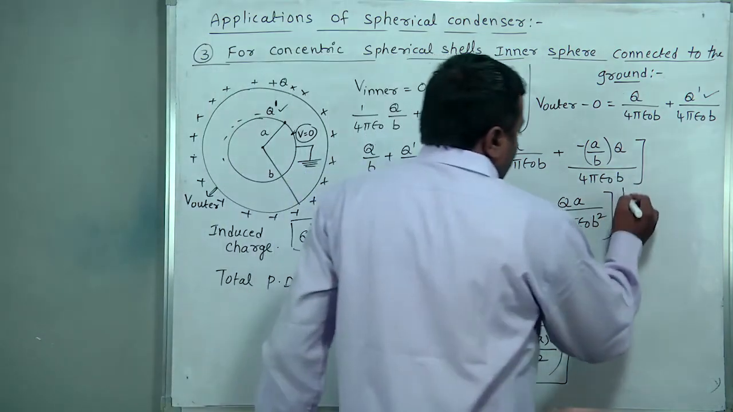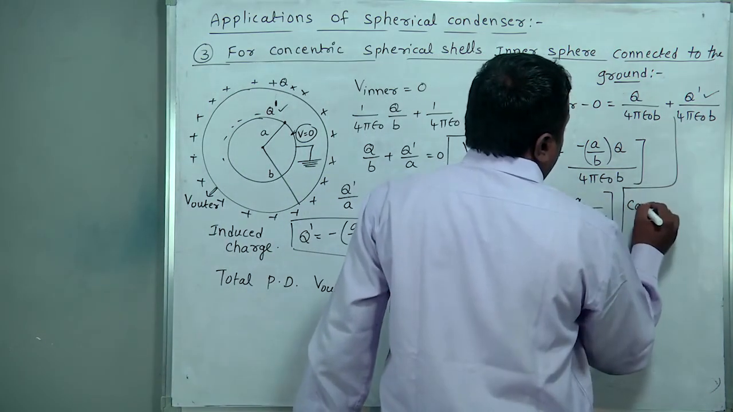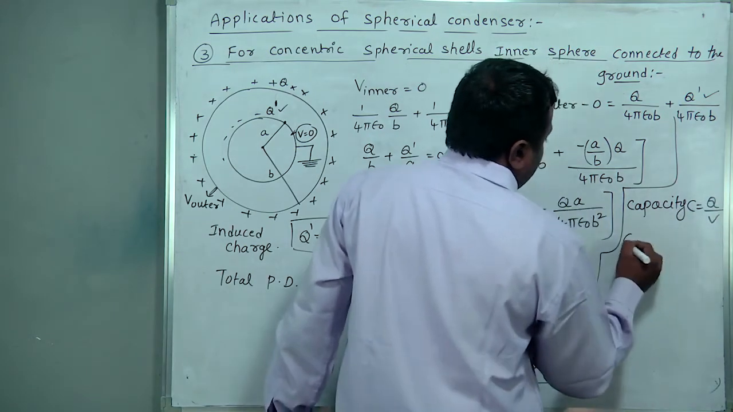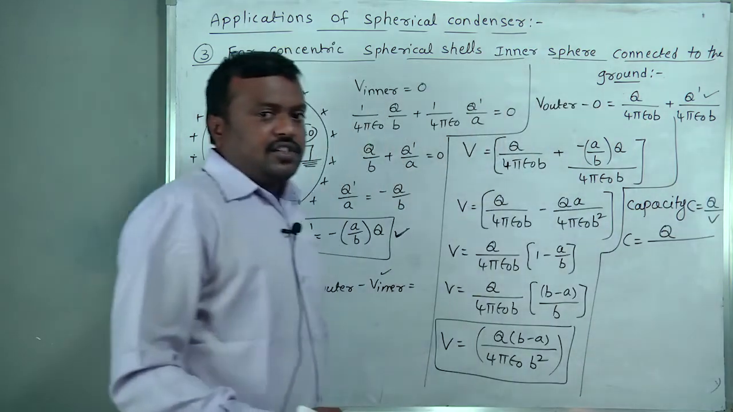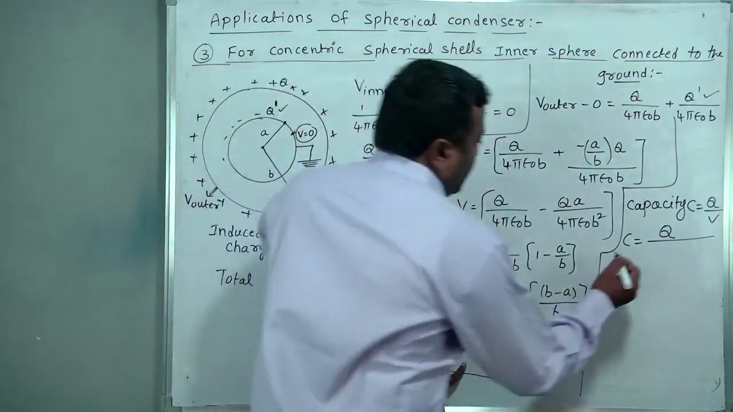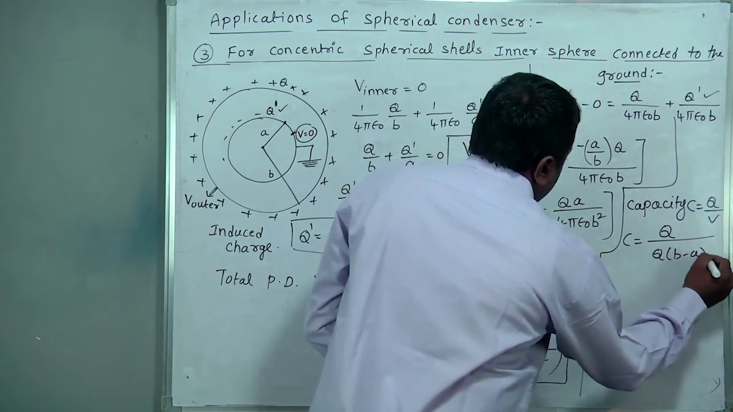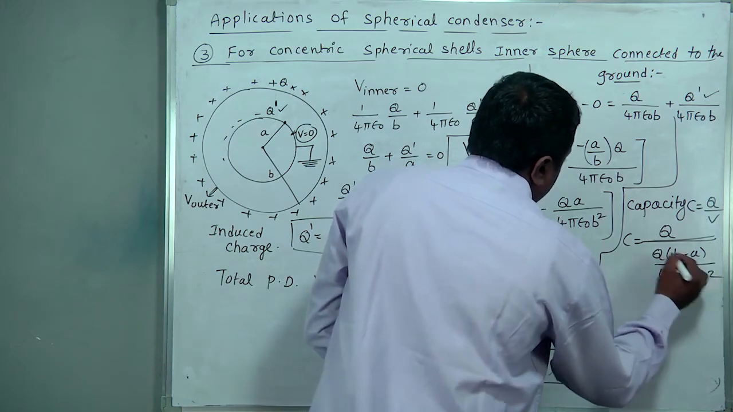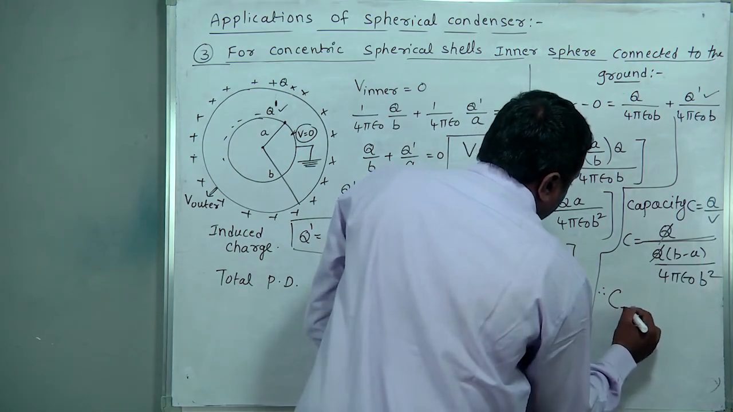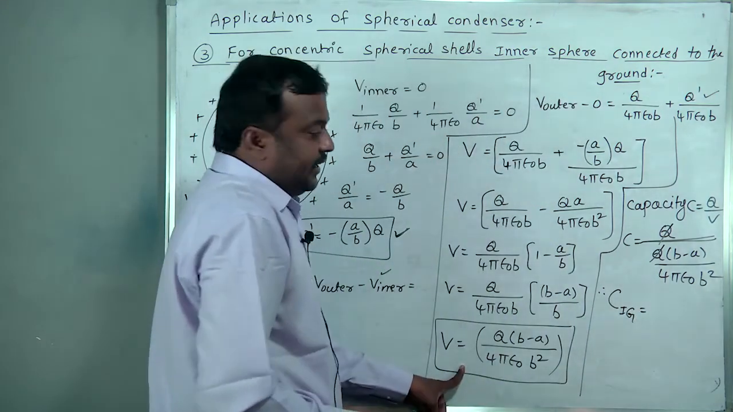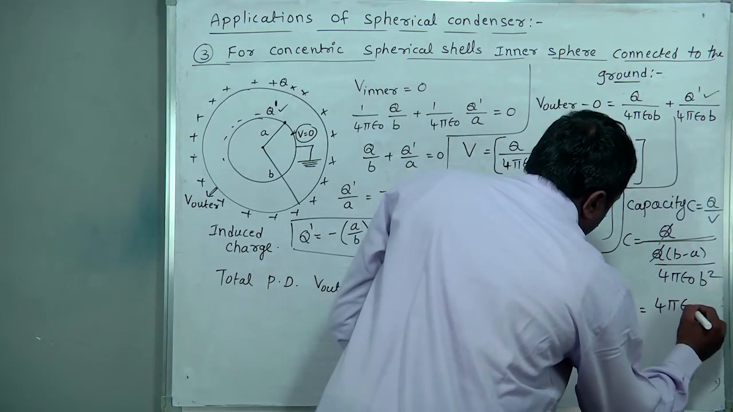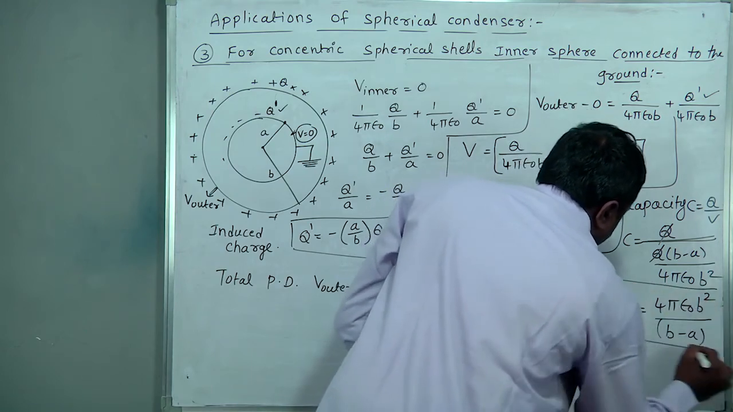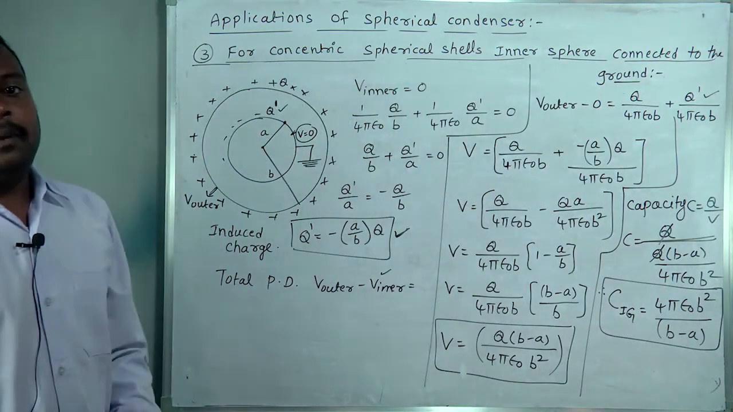If you know the potential difference, then the capacity, the basic formula, what is it? Capacity C equal to Q by V. Potential difference, what we get? Q into B minus A divided by 4 pi epsilon naught B square. Q gets cancelled. C inner ground, C IG I am writing, C inner ground equals 4 pi epsilon naught B square by B minus A.